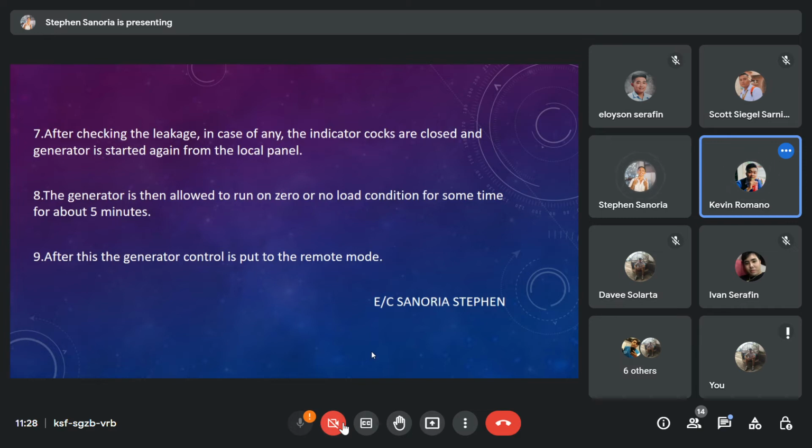7. After checking the leakage, in case of any, the indicator cocks are closed and generator is started again from the local panel. So next, the generator is then allowed to run on zero or no load condition for some time, for about 5 minutes. And next, after this, the generator control is put to the remote mode.